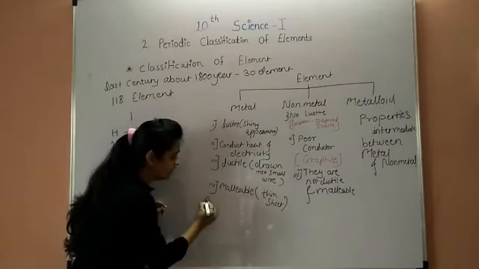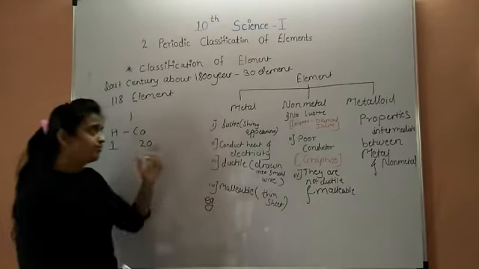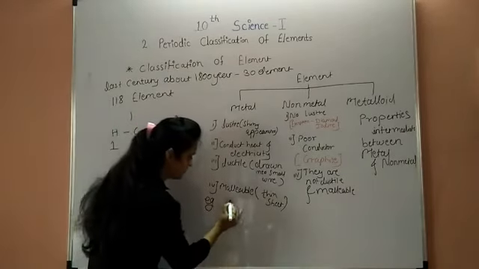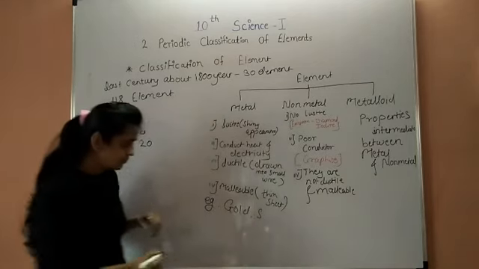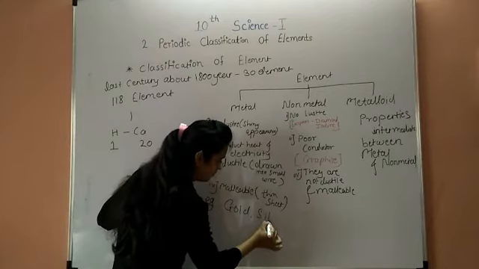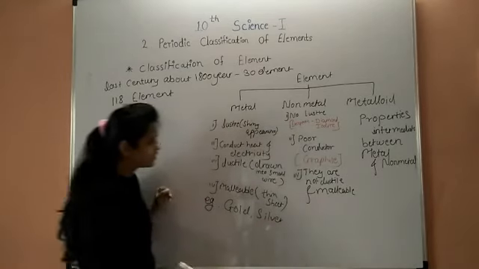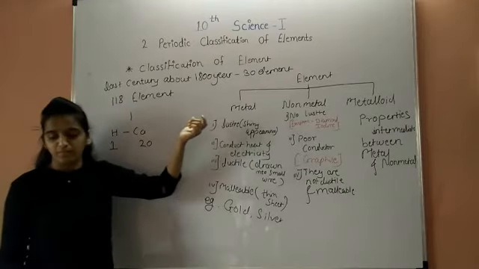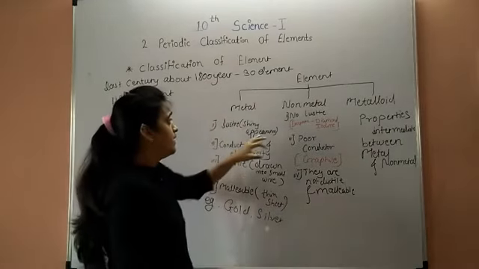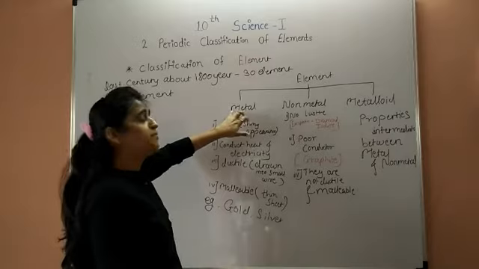What are examples of metal? First is gold, next silver. Gold, silver, and aluminium are examples of metal. Next, copper is also an example of metal.